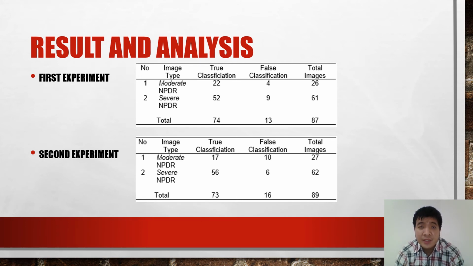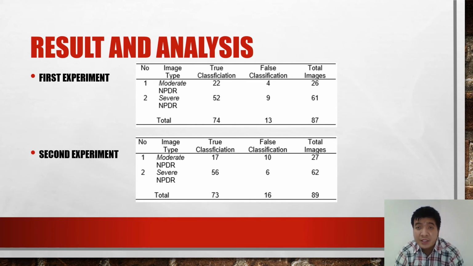The result of the testing phase in the first experiment and second experiment. The first table shows there are 74 images correctly classified and 13 images classified incorrectly from 87 testing dataset images.